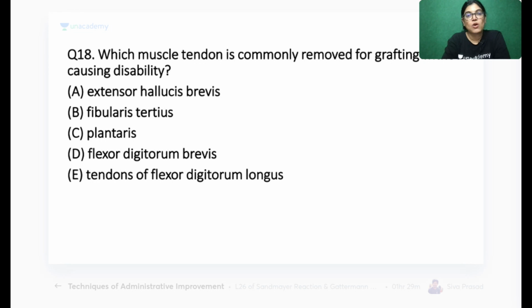Now, which muscle tendon is commonly removed for grafting without causing much disability? Whether it is extensor hallucis brevis, fibularis tertius, plantaris, flexor digitorum brevis, or tendon of flexor digitorum longus. So, according to you, which is the correct answer? Question number 18. Your time begins now. Mark the correct answer.